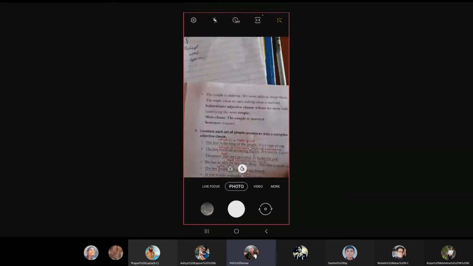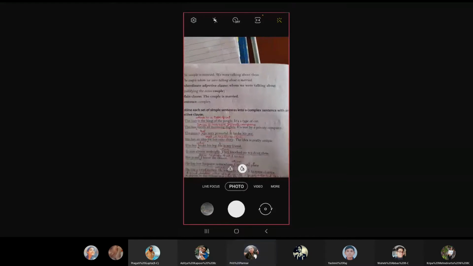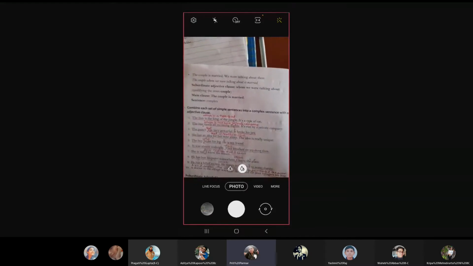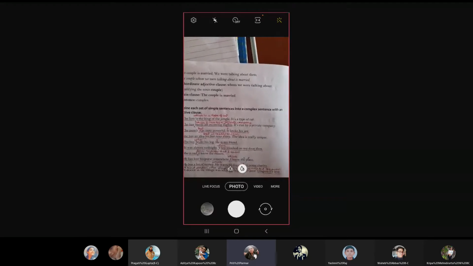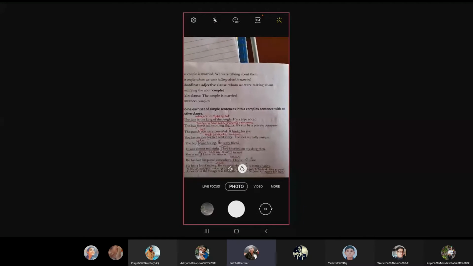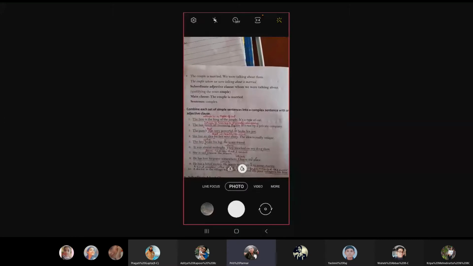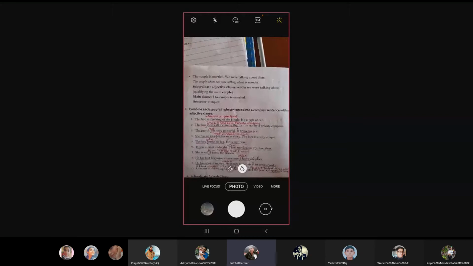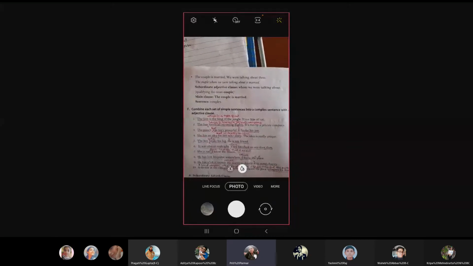We come to the next one. The couple is married. We were talking about them. Let us combine these two simple sentences through a subordinate adjective clause. The answer would be: the couple whom we were talking about is married. Here "whom we were talking about" is the subordinate adjective clause describing the couple, and the main clause is "the couple is married."